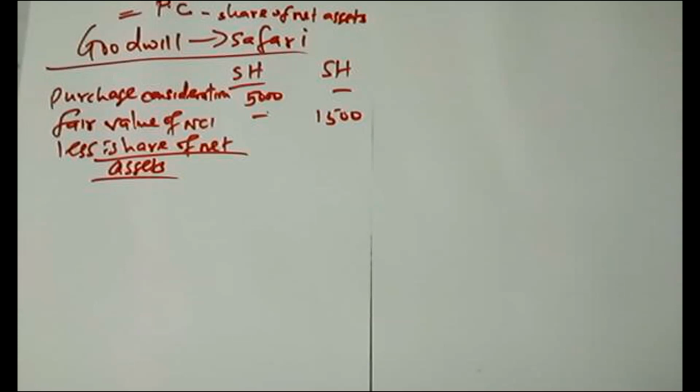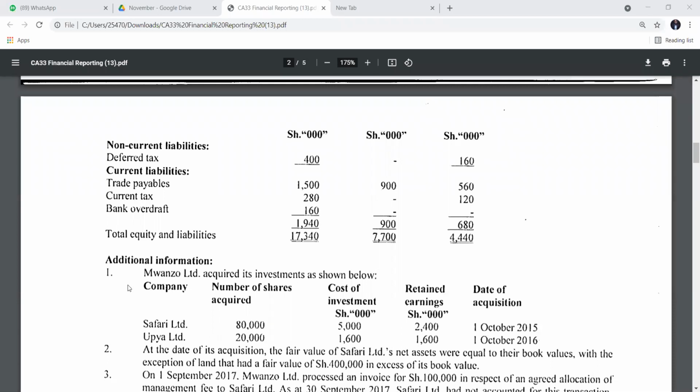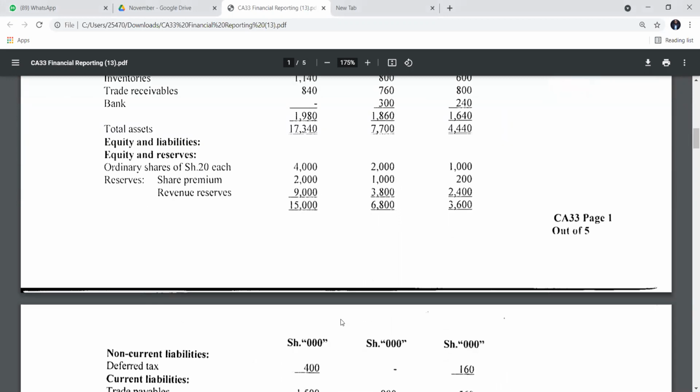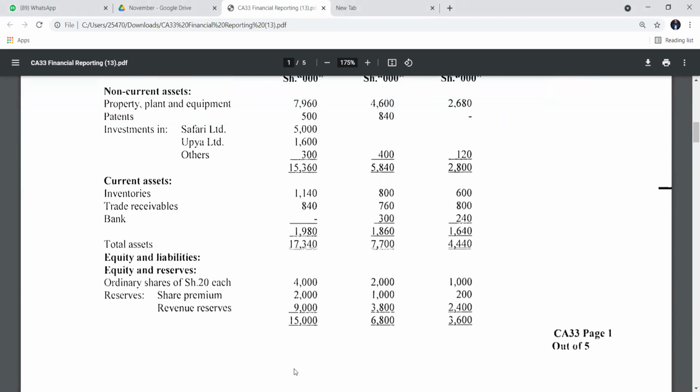These figures are here. The purchase consideration is this one, in note 1. And it's the same figure given in the statement of financial position as investment. They said once acquired, its investments are shown below. So when you acquired Safari, you can see they paid 5,000, the cost of investment. It's the same investment under the statement of financial position. It's supposed to be the same. If it is not given down there, come here to the non-current assets and check the investment in that relevant subsidiary. You can see it's the same 5,000.